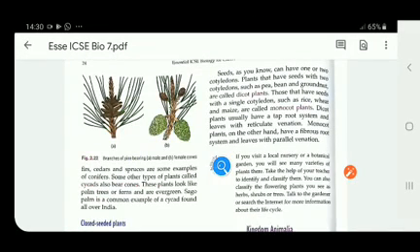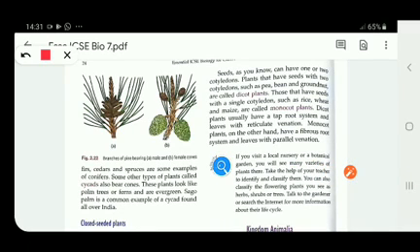Children, now we talk about the seeds. Seeds, as you know, can have one or two cotyledons. Plants that have seeds with two cotyledons, such as pea, bean, and groundnut, are called dicot plants. Those that have seeds with a single cotyledon, such as rice, wheat, and maize, are called monocot plants. Cotyledons, as you know, are the inner part of the seed. When we open the seed, we can see the parts.